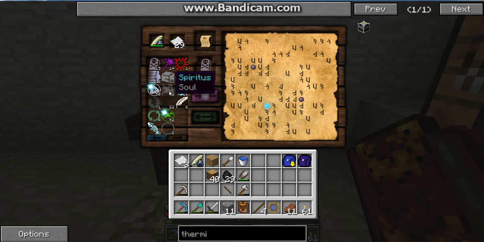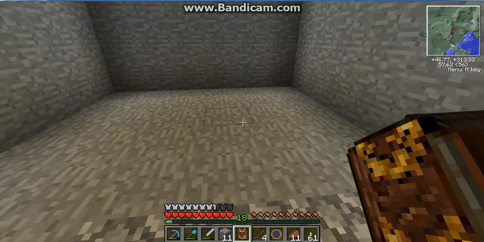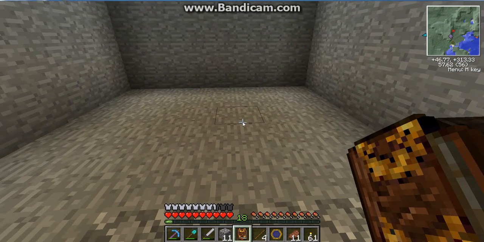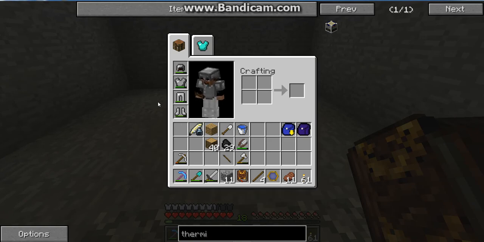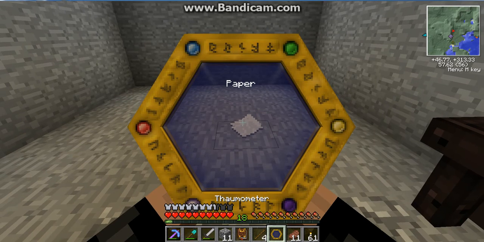Trouble is trying to scan a skeleton when it's shooting at you is kind of difficult. Likewise with zombies trying to eat you and so forth. So combining those two will bring soul. Gotta have soul onto the research table, and all of a sudden that makes things a lot simpler. I've got some paper here, so now I understand spiritus. I'm going to go ahead and try and scan this paper, and let's see what happens here.